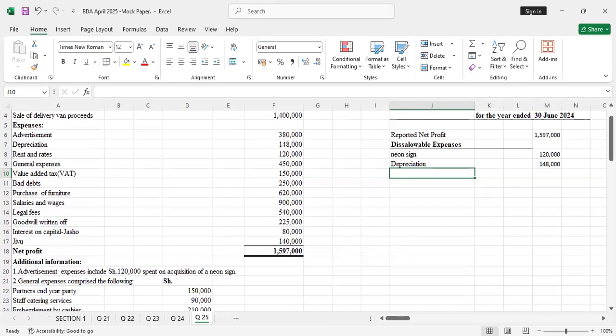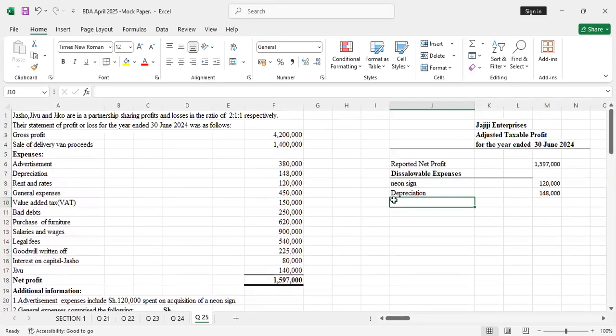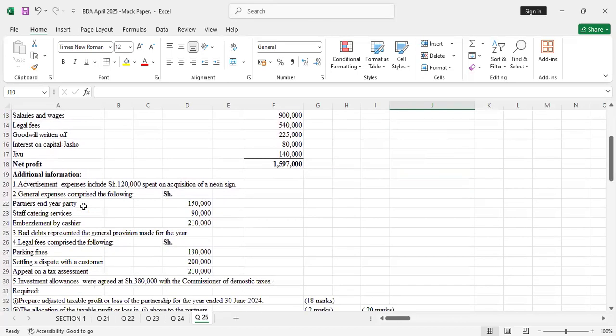It was not for personal rent or expense. And because they're not specific and there is no additional information, then we don't adjust it. You leave it at that point. So we go to general expenses. Was there clarification on general expenses in the additional information?